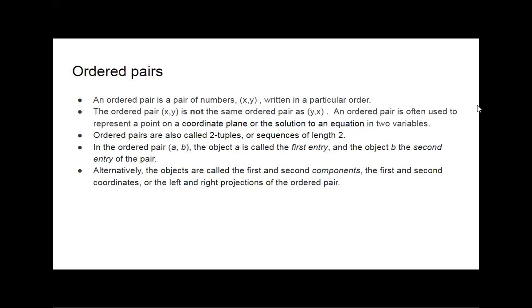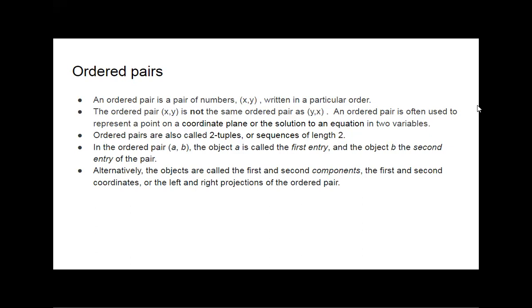Okay. Then next statement is, in the ordered pair (A, B), the object A is called the first entry and the object B is called the second entry of the pair. Alternatively, the objects are called the first and second components. Two components are there. Or we can say first and second coordinates.